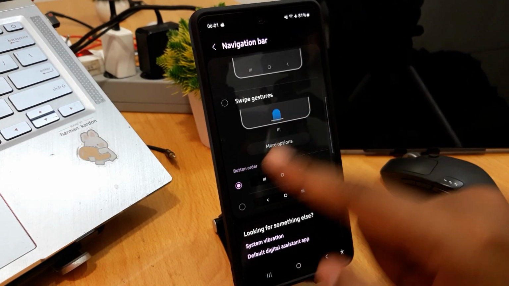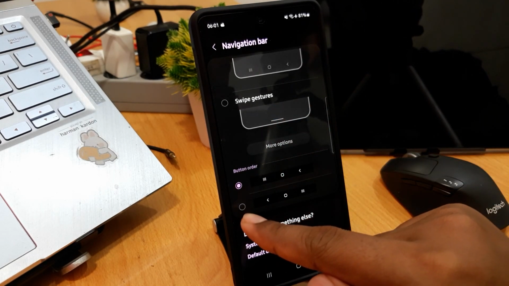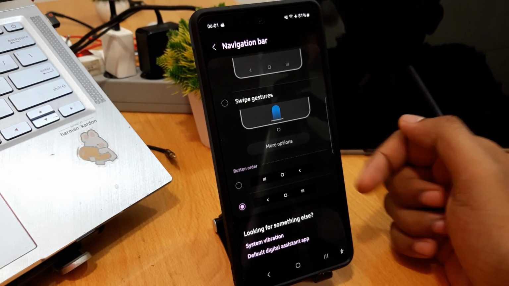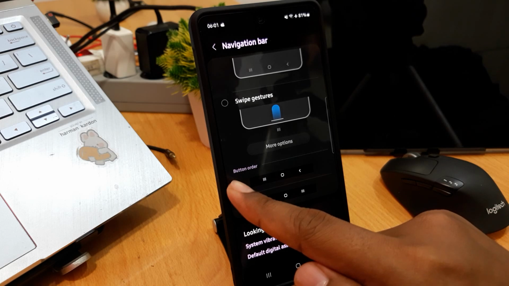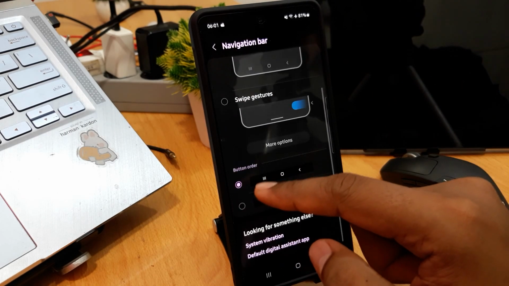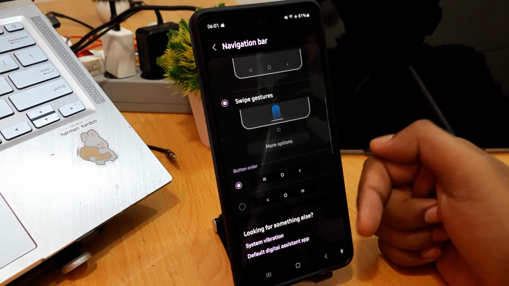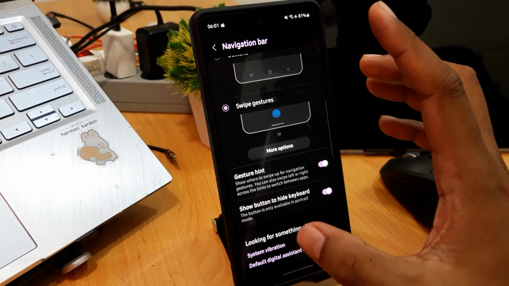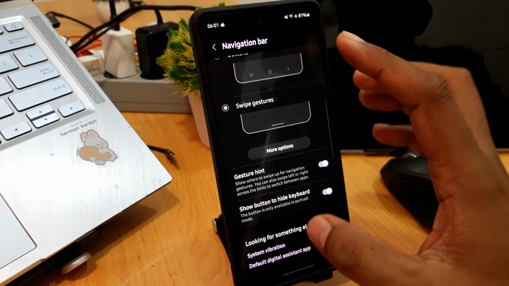If you want to change position of button or navigation button, you can tap here. You can tap to swipe gesture to full screen like this. You use Samsung phone like iPhone.